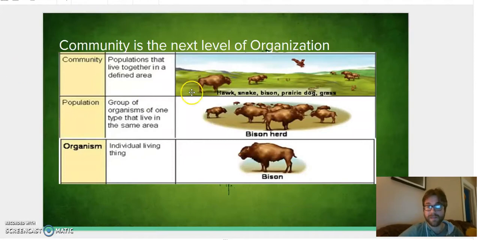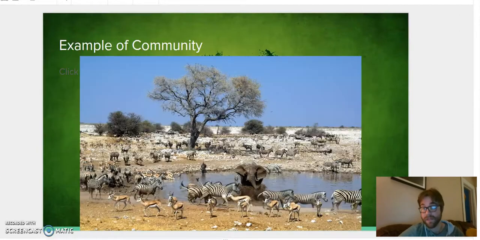So yes, you can see in this picture here, we've got bison and we've got snakes and some birds, but there's an even better picture here. This is a great example of a community. We've got different plants like these trees, we've got different animals like these antelope and this elephant and these zebras, all of them together around this watering hole. Now, a community is only taking into account living things, the living members, all the different populations.